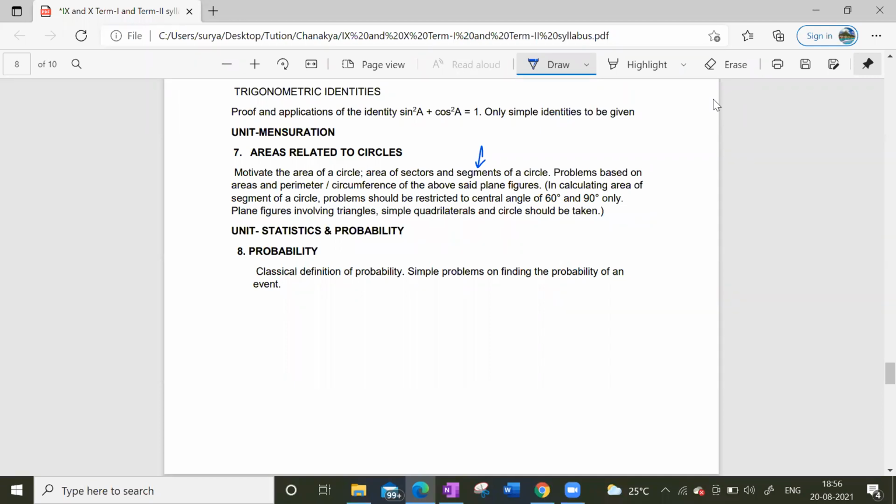All right. So the syllabus covers the area of circle, area of sectors and segments of circle, problems based on areas and perimeter, circumference of the above said plane figures. In calculating the area of segment of circle, problems should be restricted to the centre angle 60 to 90 degrees only. Plane figures involving triangles, simple quadrilaterals and circle should be taken.